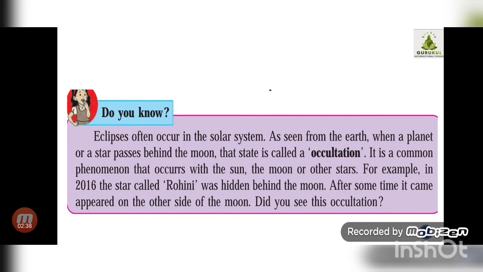And it is a common phenomenon that occurs with the sun, the moon, or other stars. For example, in 2016 the star called Rohini was hidden behind the moon, and after some time it appeared on the other side of the moon. That kind of condition is called occultation.